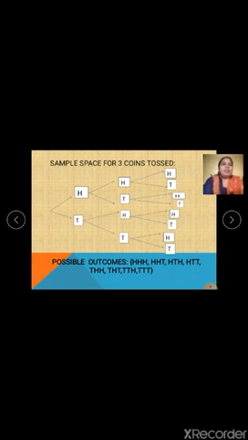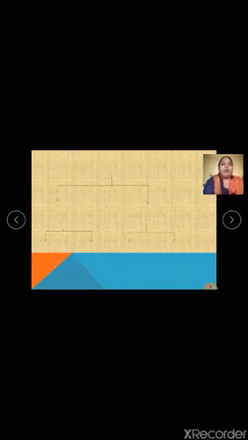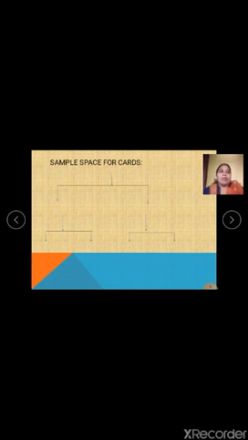Now, next we will learn about cards. When I say cards, I know that during this lockdown time most of you must be playing with cards and enjoying. Now let us see how it can be used in our maths. When it is cards, I hope everybody knows that a pack of cards consists of 52 cards. That is the first thing. Then, what are the different things that we should know? There are 26 red cards and 26 black cards.